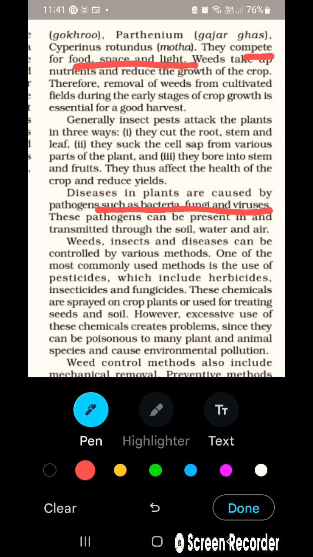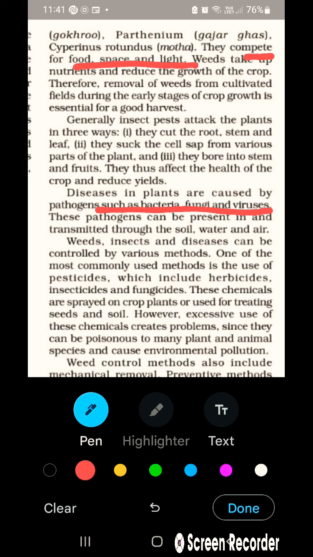weeds, insects and disease can be controlled by various methods. Okay, let's see what the methods are. One of the most commonly used methods is pesticides, which includes herbicides, insecticides and fungicides. So what is pesticide? Pesticide is basically a chemical which reduces the growth of pests on the crops. Pesticides have three main categories. First is herbicides, insecticides and fungicides.